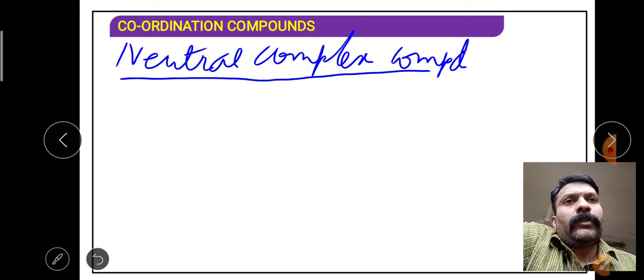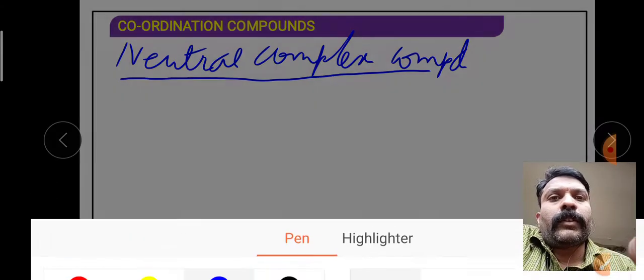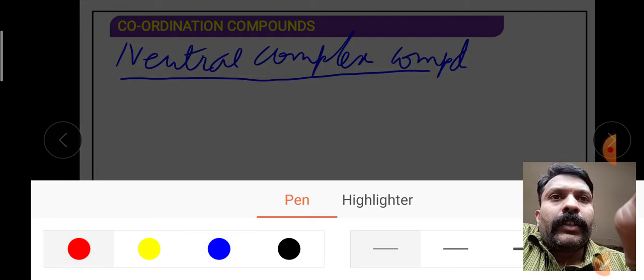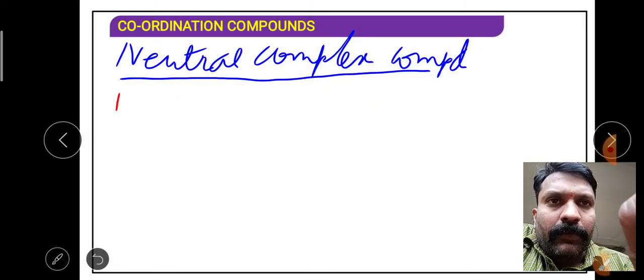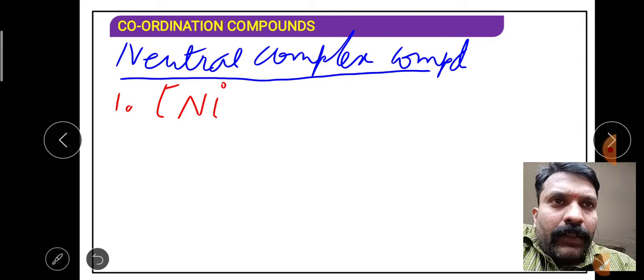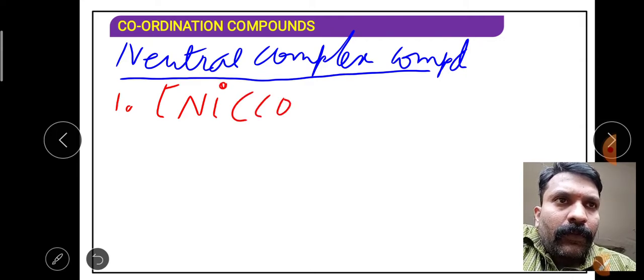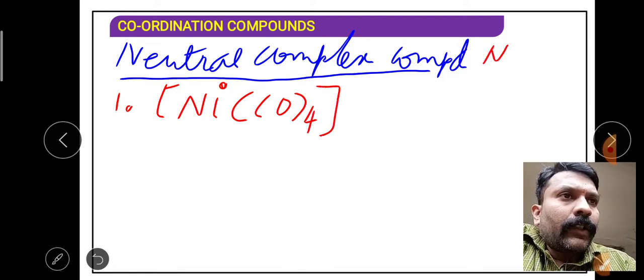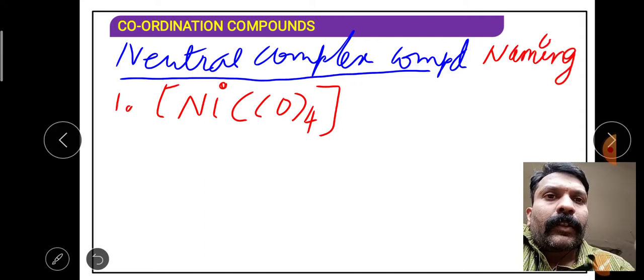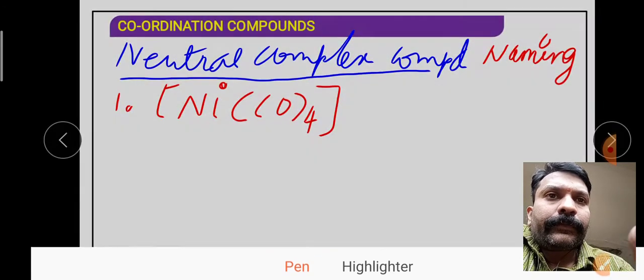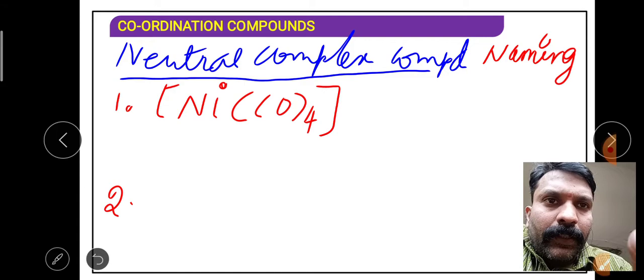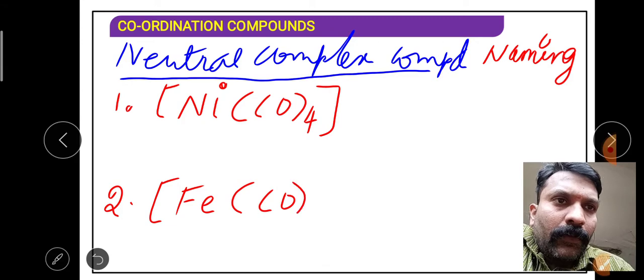Children, when we are studying about neutral complex compounds, the first point is you should be aware of how to identify these neutral complex compounds. I will just take two examples. One is Ni(CO)4. We are studying the naming. Then the second compound which I am going to take is Fe(CO)5.